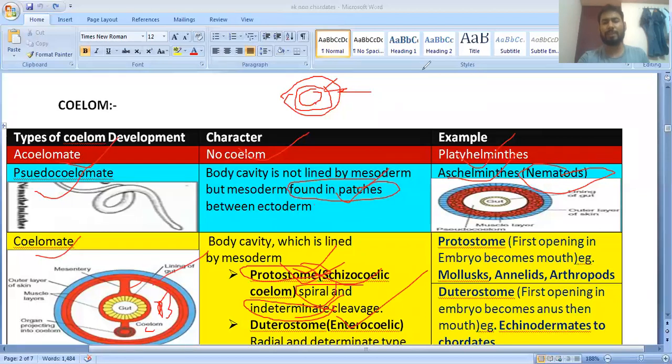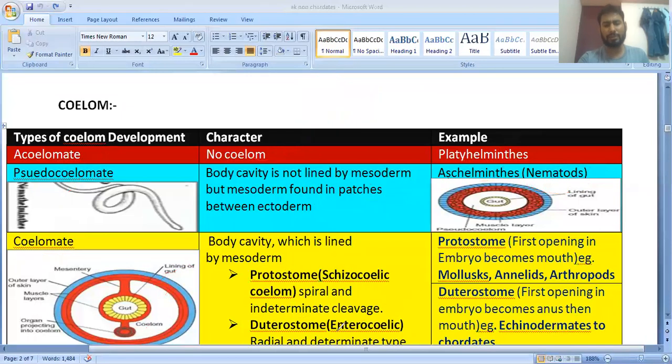In the deuterostome, it shows the enterocoelic coelom. Deuterostome means the anus forms first, then the mouth. So this is called the deuterostomic type of animal. Their cleavage is radial and determinate.